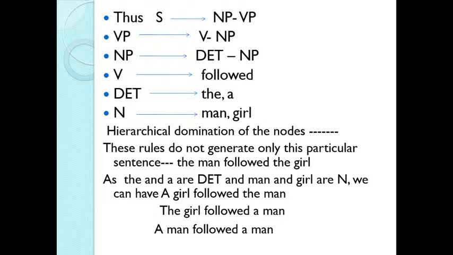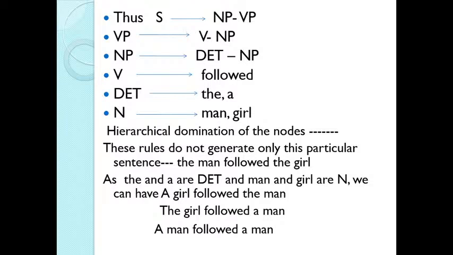So I'm sure that you remember that in a tree diagram we have nodes, that is the hierarchical domination, and then under each node you have two branches. So here these rules do not generate only this particular sentence, the man followed the girl. So we have a rule here that the noun phrase should be at the beginning, then you have a verb phrase, and the verb phrase can consist of verb and noun phrase, and again the noun phrase follows the same structure of another noun phrase. And we have got the sentence, the man followed the girl.